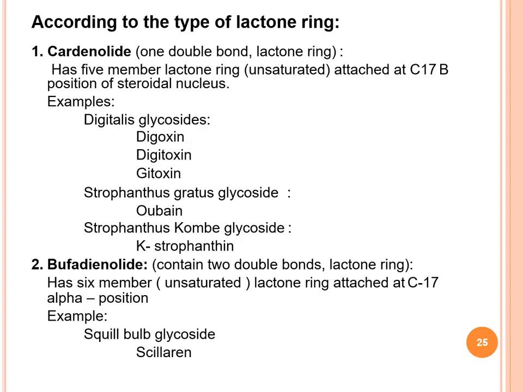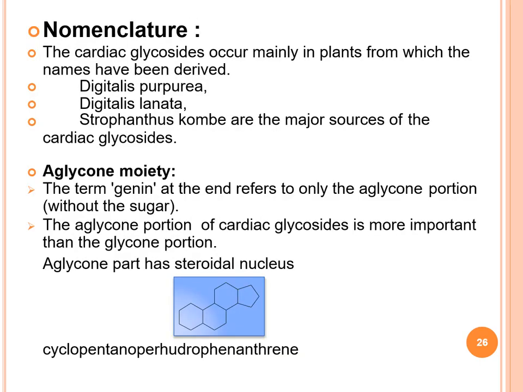Then nomenclature also we have discussed, and these cardiac glycosides occur mainly in plants from which the names have been derived. Digitalis purpurea, Digitalis lanata, Strophanthus kombe are major sources of cardiac glycoside.